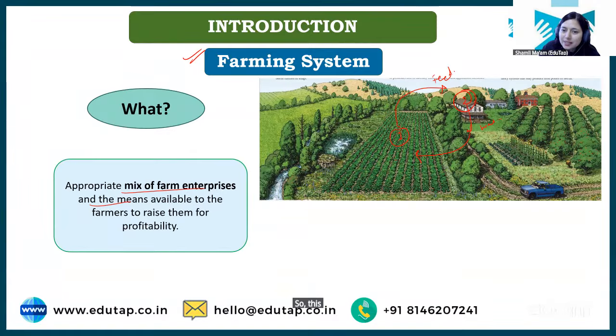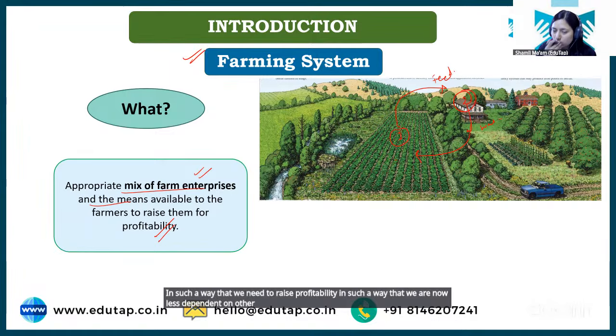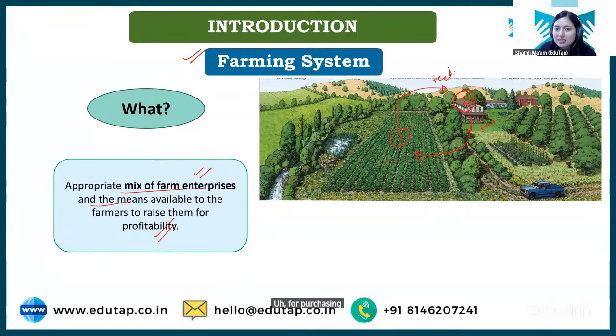So this is basically a farming system where we have appropriately mixed two farm enterprises in such a way that we raise profitability, we are less dependent on outside sources, and we need to spend less on purchasing these inputs. Rather, we are managing everything within the farm. Okay, so this is the farming system. This is the meaning of farming system.